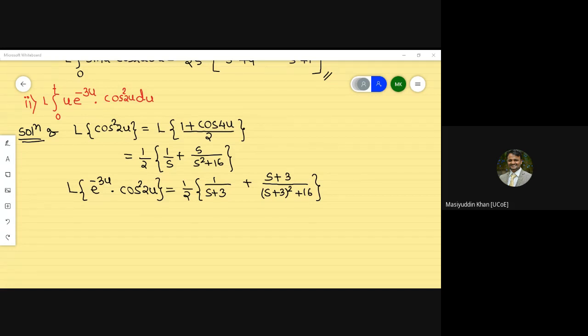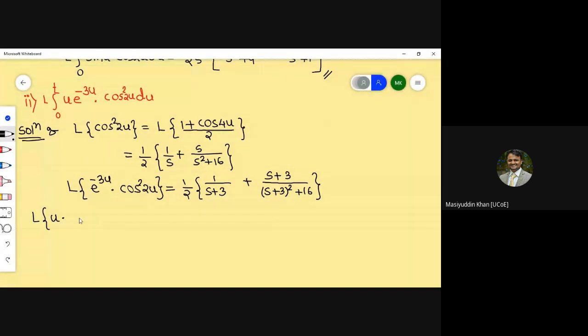Okay, we have to take the differentiation. Okay, fine. So the Laplace transform of u into e raised to minus 3u into cos square 2u: u is there, so we have to take minus 1 raised to power 1 d by ds. The power will be 1 only, or if you are not supposed to write it, you can just ignore that part. And we have to take the derivative of this part.